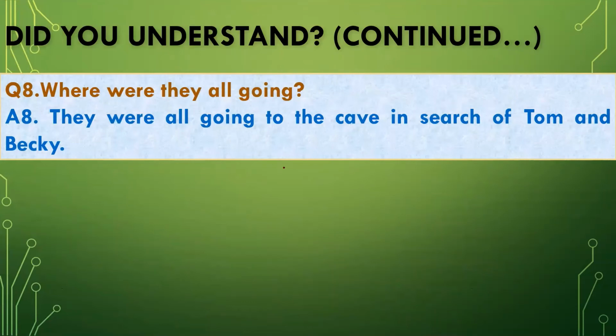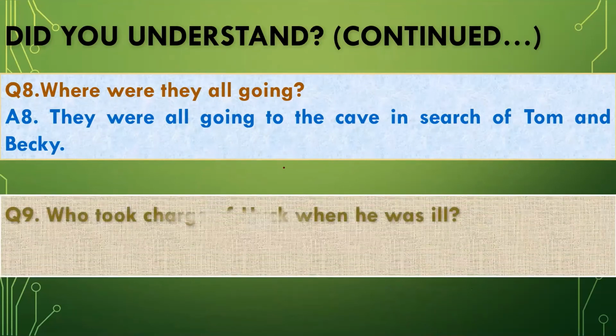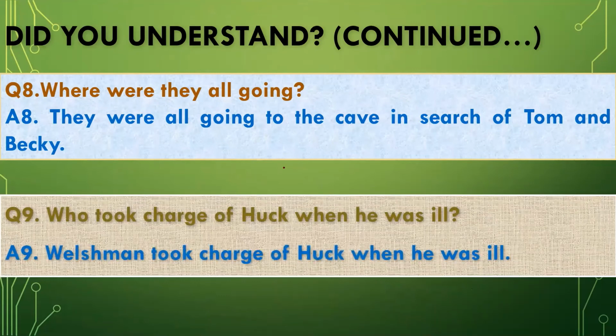Where were they all going? They were all going to the cave in search of Tom and Becky. People of the town were all going to the cave in search of Tom and Becky. So question number 9 is, who took charge of Huck when he was ill? Obviously Washman took charge of Huck when he was ill.